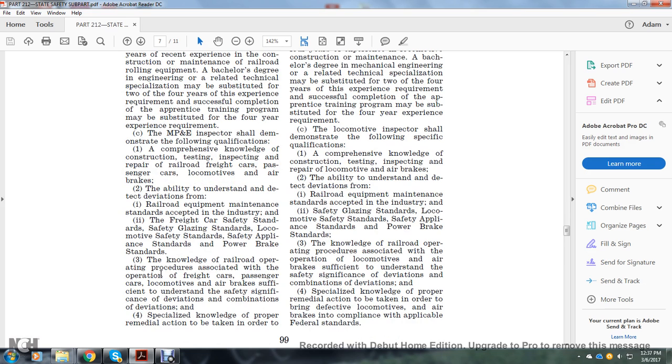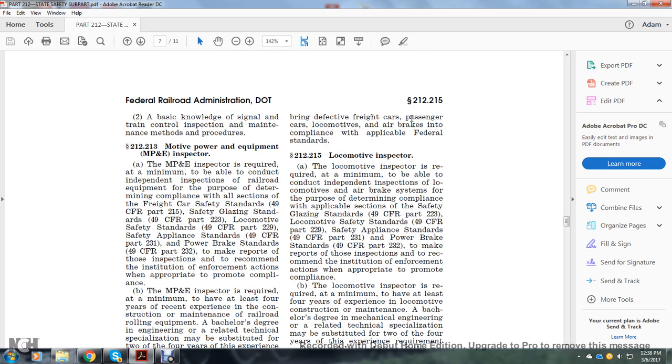The Motive Power and Equipment Inspector shall demonstrate the following qualifications: comprehensive knowledge of the construction, testing, inspection, and repair of railroad freight cars, passenger cars, locomotives, and air brakes. The ability to understand and detect deviations from: 1. Railroad equipment maintenance standards accepted in the industry. 2. The freight car safety standards, safety glazing standards, locomotive safety standards, safety appliance standards, and power brake standards. 3. Knowledge of the railroad operating procedures associated with the operation of freight cars, passenger cars, locomotives, and air brakes sufficient to understand the safety significance of the deviation or combination of deviations. 4. Special knowledge of the proper remedial action to be taken in order to bring defective freight cars, passenger cars, locomotives, and air brakes into compliance with the applicable federal standards.